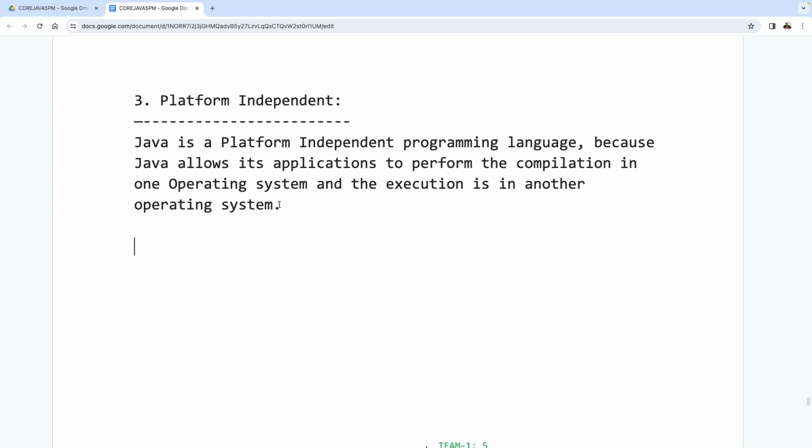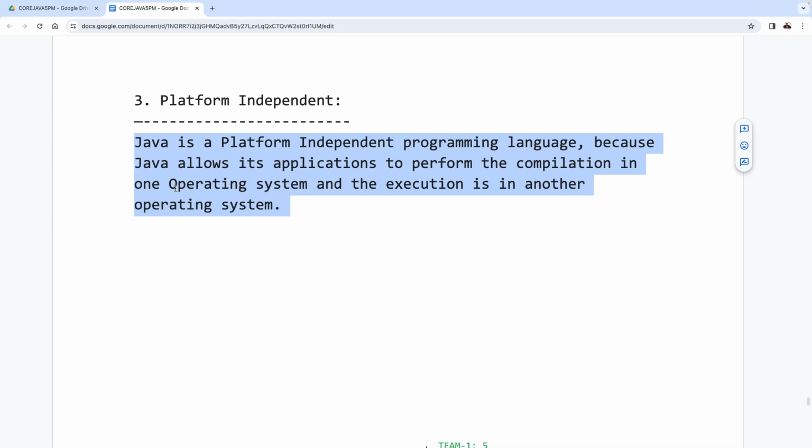Come again, sir. How can you say that Java is a platform independent programming language? What is the reason for it? Now tell me. Java allows its applications to perform compilation in one operating system and execution in another operating system. So because of that reason, Java is a platform independent programming language.